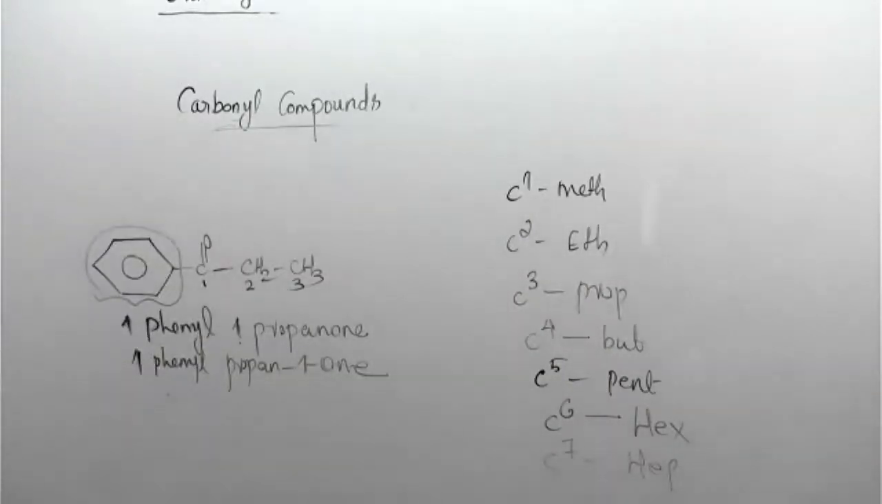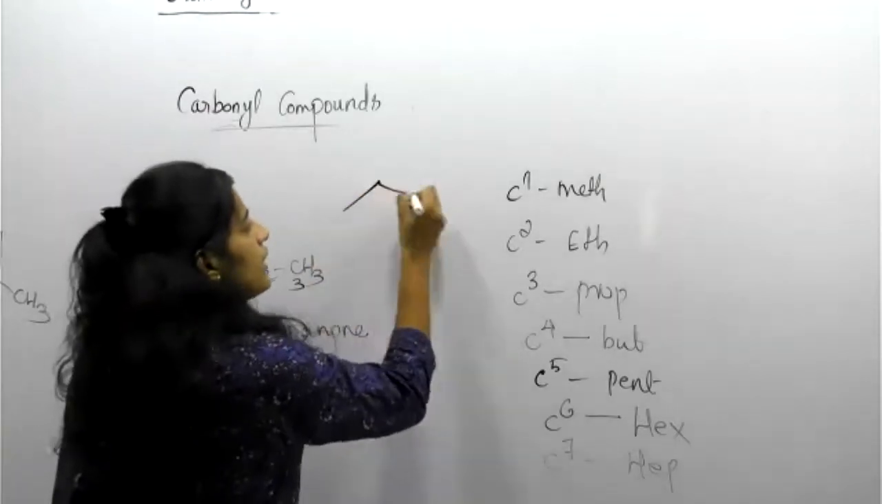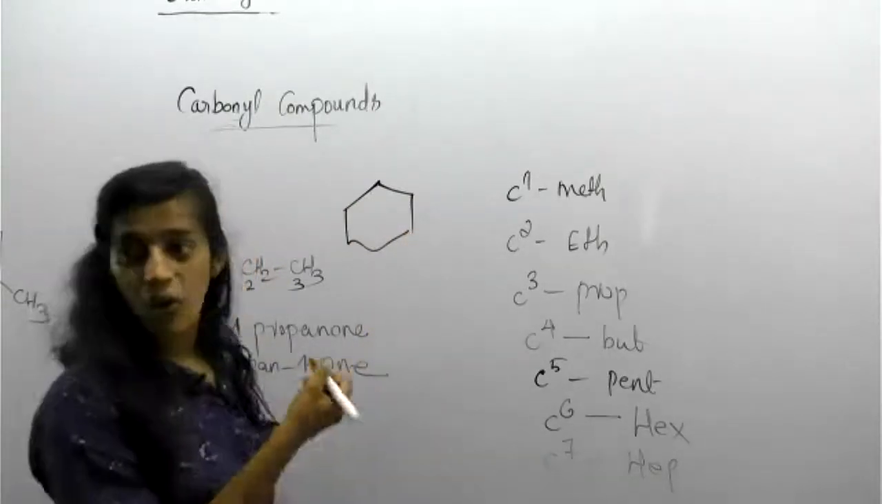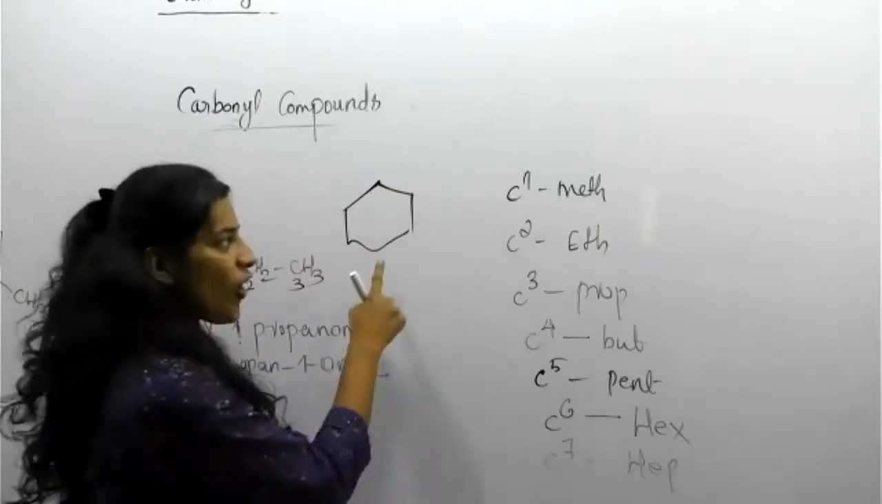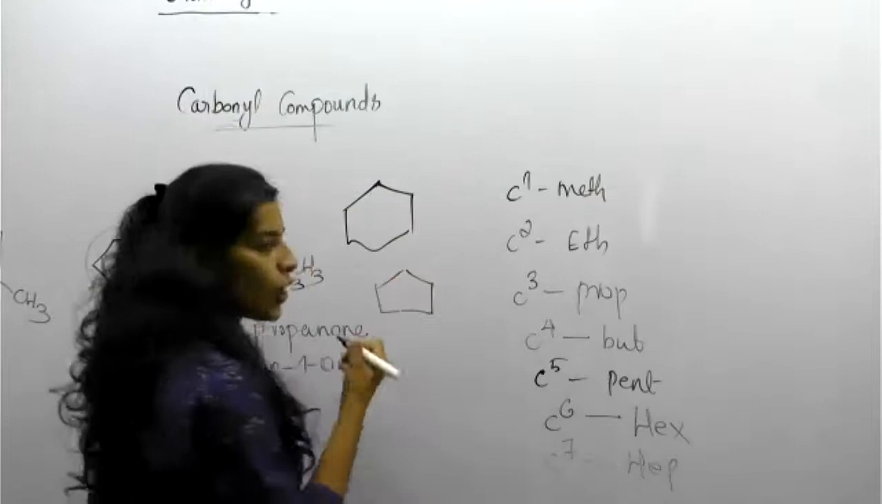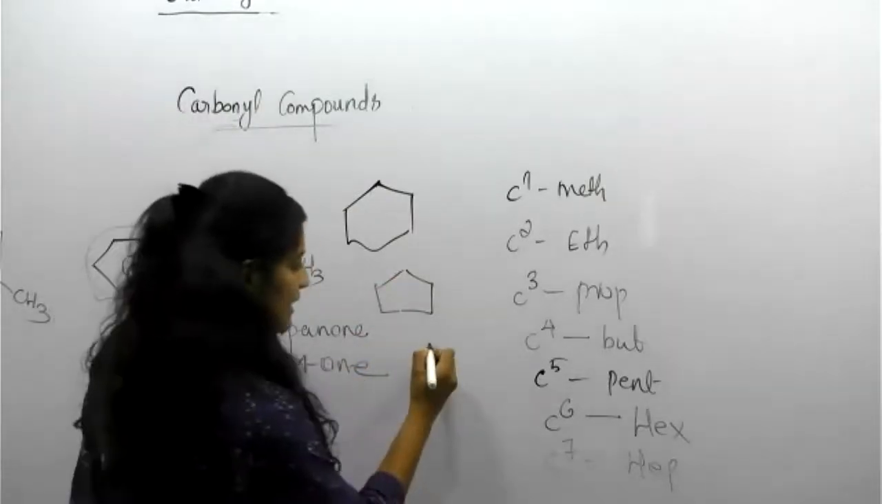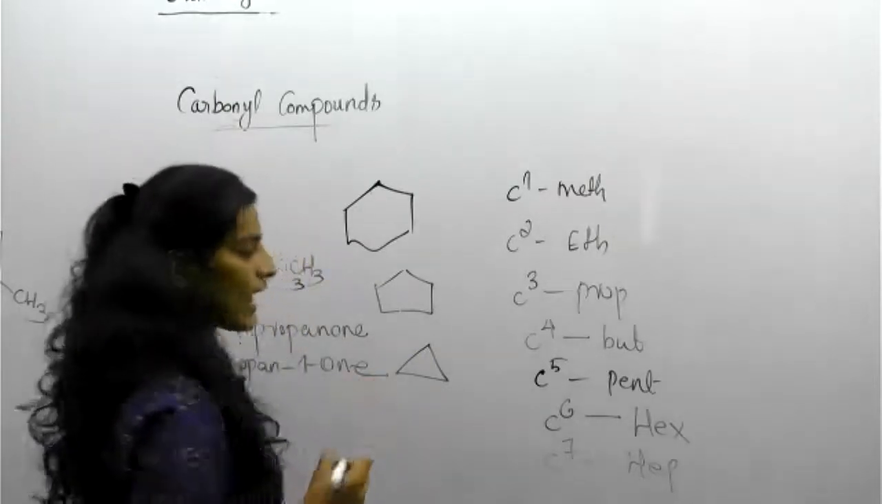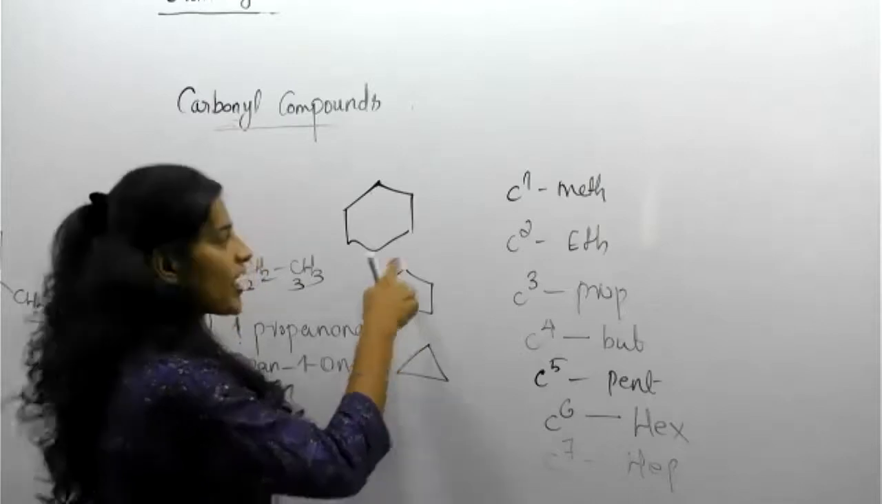Then another question. This one. One more clue I will give you: a 6-membered ring in naming is called cyclohexane. This one is cyclopentane. Cyclopropane. So like this: cyclopropane, cyclopentane, cyclohexane.